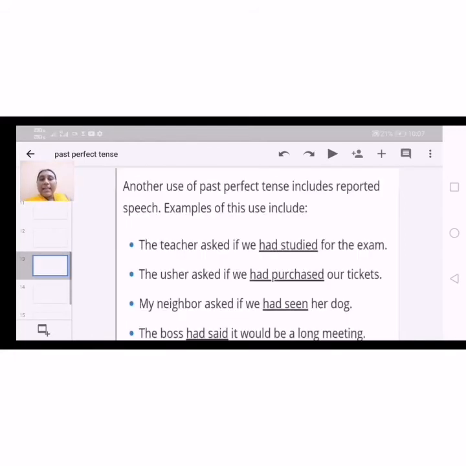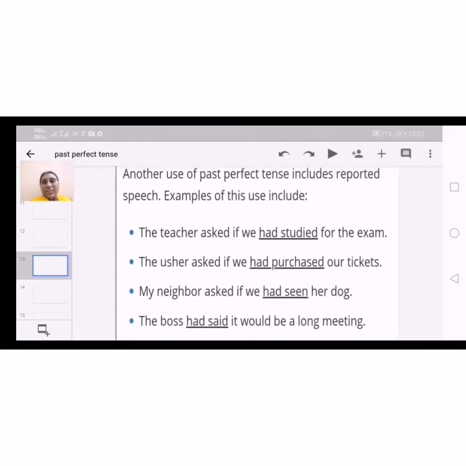Okay, and next examples include reported speech. Of course, reported speech means questioning, interrogating can come. So here, some examples like the teacher asked if we had studied for the exam. So if we studied for the exam, so have we prepared or not? So the teacher asked.